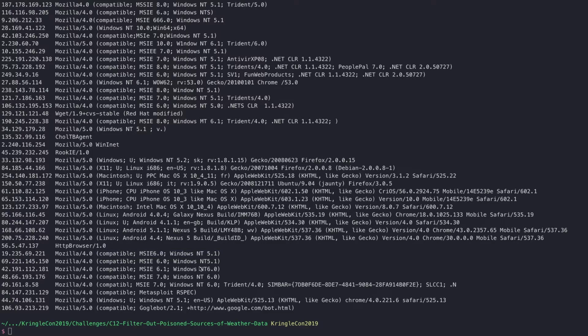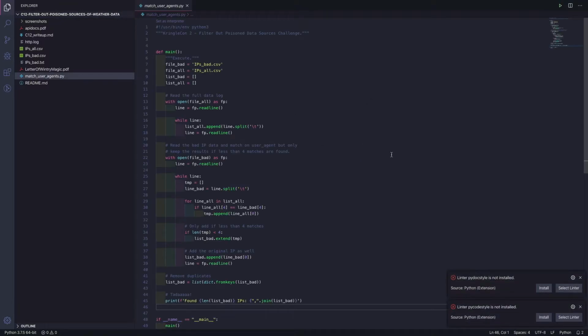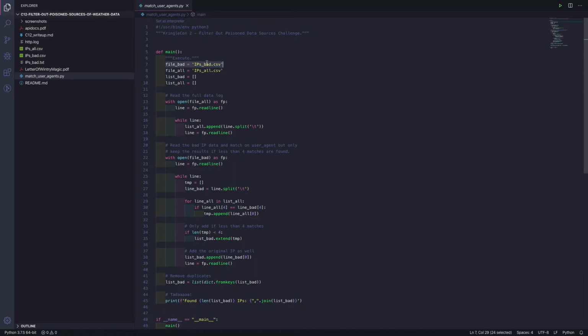So, looking at the script that I've written for this, match user agents, let's quickly go over it and see what it does. First of all, I define where my bad IP addresses are stored, so that's going to be this file name, and where I have all my other IP addresses stored, which is going to be this file name.